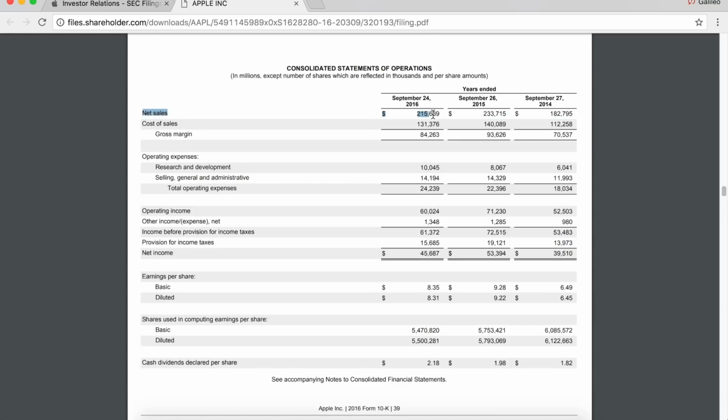Revenue, net sales up here. How much it cost them to produce that revenue, cost of sales right here. Then you got your gross margin. That's your gross profit of the company before you're paying any of your fixed cost. Here are all your fixed costs, which add up to 24 billion in this case. After we subtract those from your gross profit, we are left with your operating income, aka your earnings before interest or taxes. Then we add in the interest and taxes, and we'll see we get the net income.